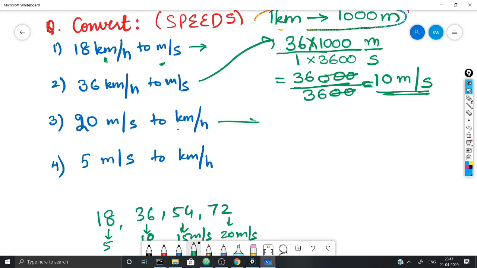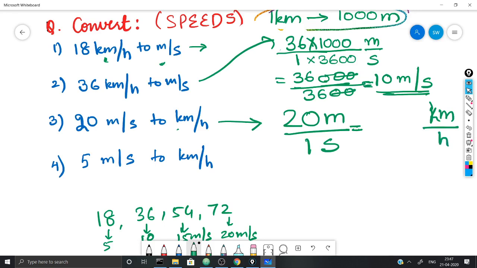Now what about this 20 meters per second? First you should write 20 meters per second, and then my aim is to convert meters into kilometers and seconds to hours. So I'll divide this by 1000 and 1 second by 3600 in order to convert it into hours.